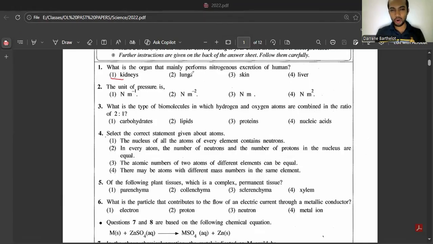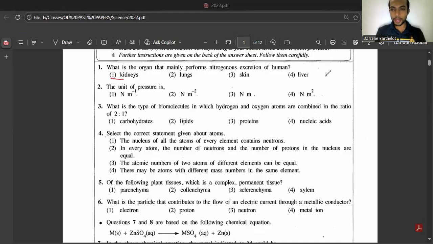Lungs mainly excrete water vapor and carbon dioxide. Skin excretes mainly water, salts, and a little bit of urea. And liver is not a nitrogenous excretory organ. Okay. So question number 2, unit of pressure is.